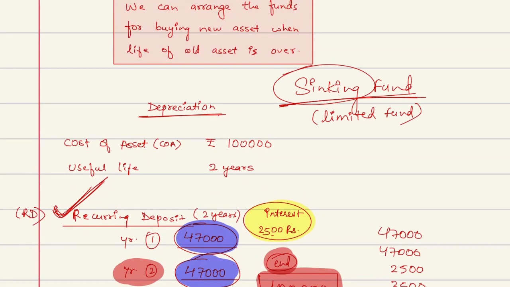So what company is doing? Company is investing that money into a fund, and that fund will give the company the return on the investment. And based on that investment, the company can buy the new machine. Is everyone clear with the concepts which I have told you till now? I'm not telling you any journal entries as of now, but I am telling you the concept. Are you comfortable with that concept? Yes or no?